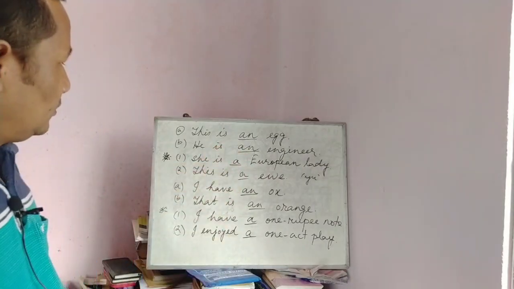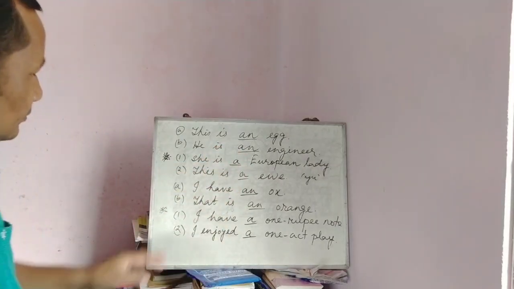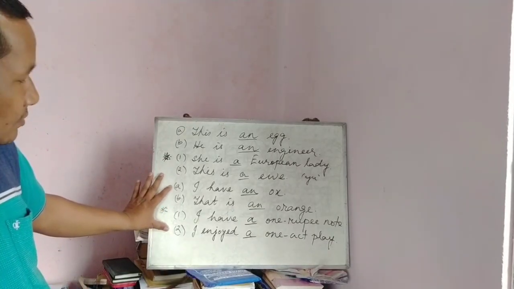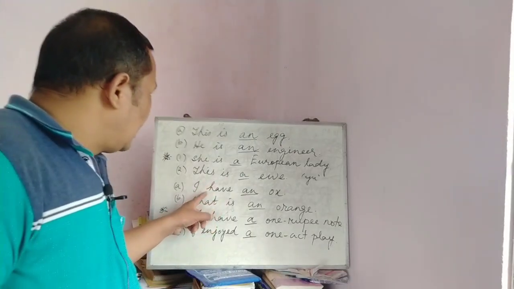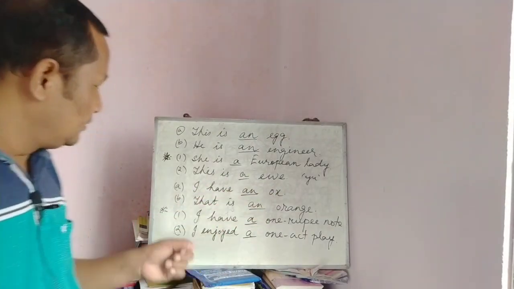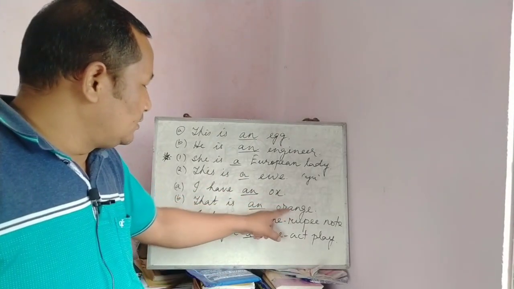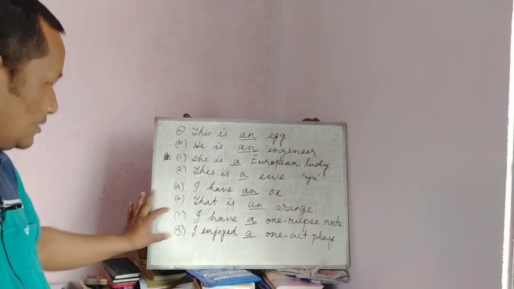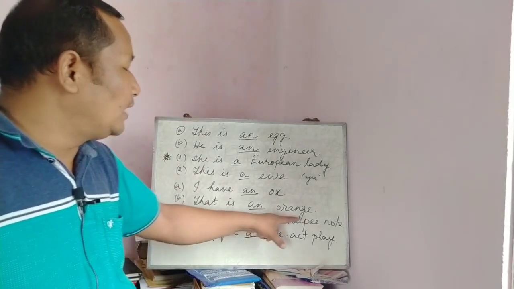Next, now look at these four sentences. I have an ox, it's okay. That is an orange, it's okay. Next, look at these two sentences. I have a one rupee note.